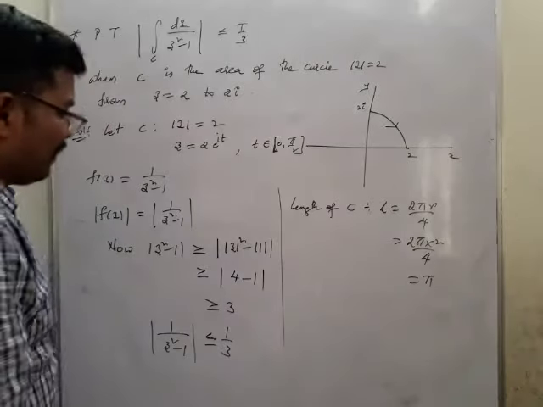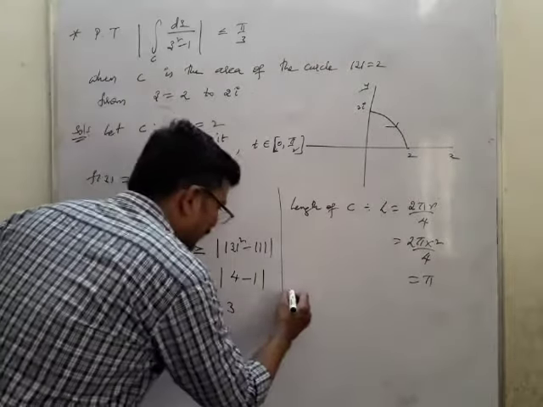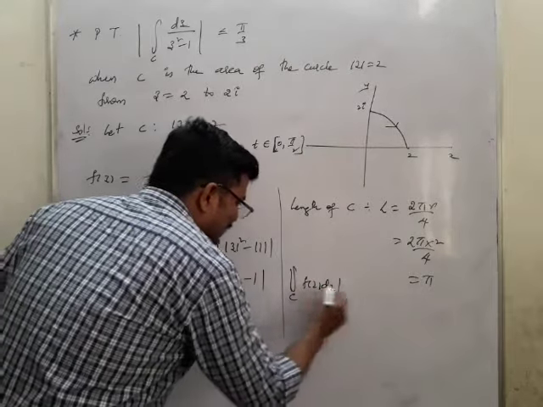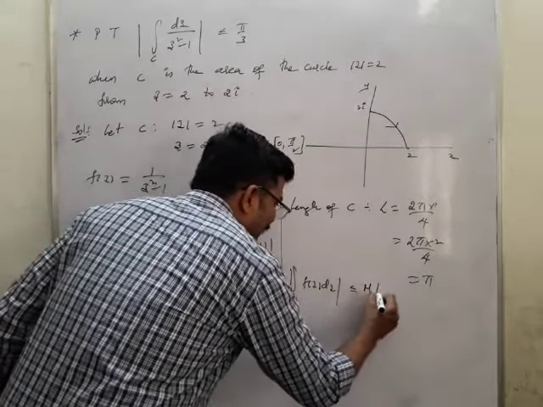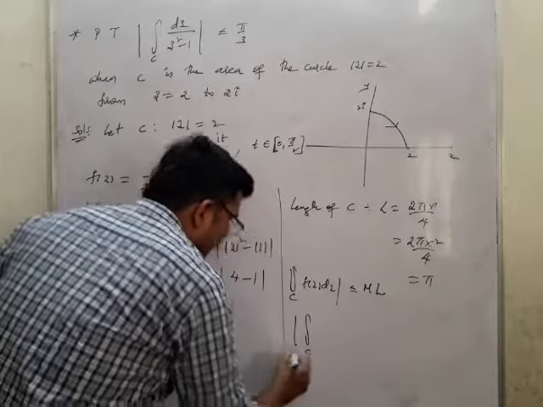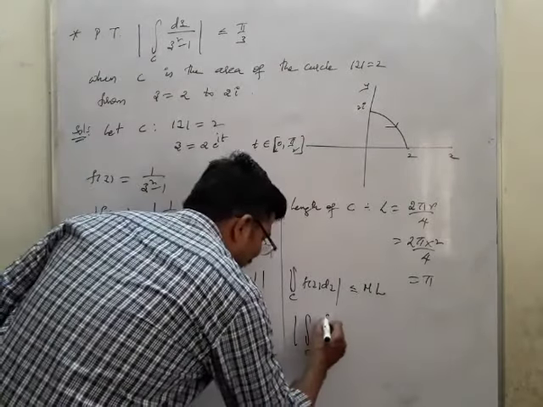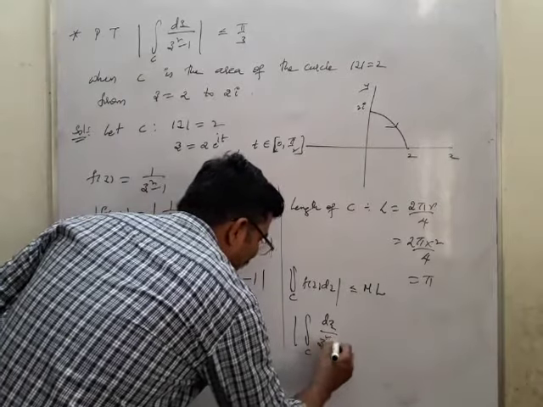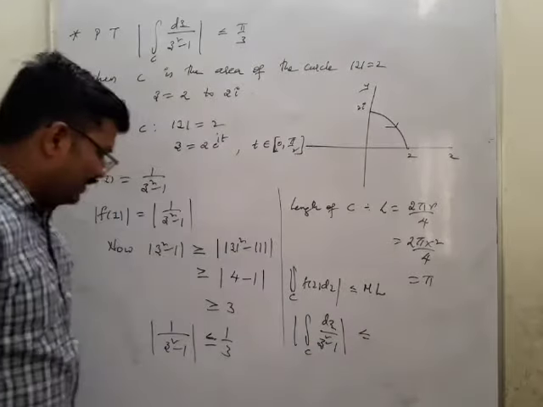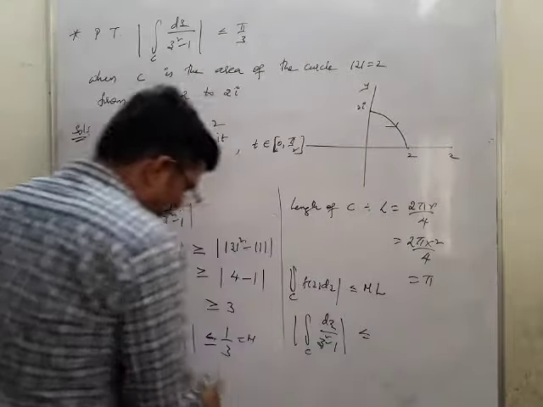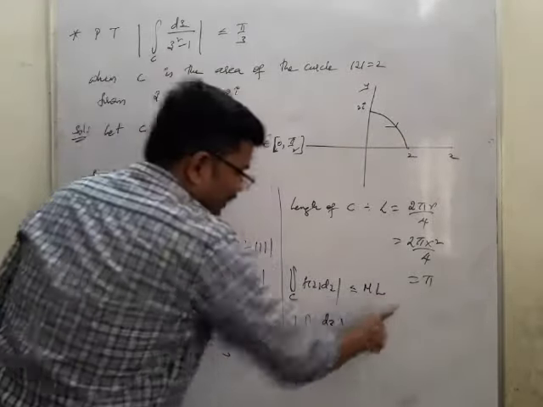Now what is the formula? We have the formula: the modulus of the integral over c of f of z dz is less than or equal to ML. Therefore the modulus of the integral over c of dz by z squared minus 1 is less than or equal to M times L. So M is 1 by 3 and L is pi.